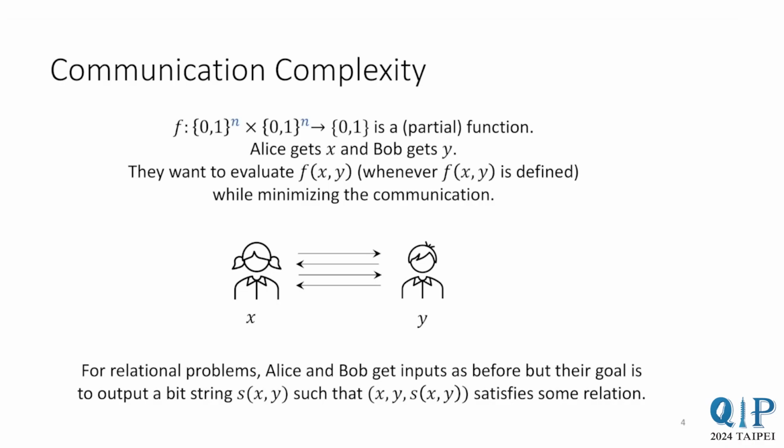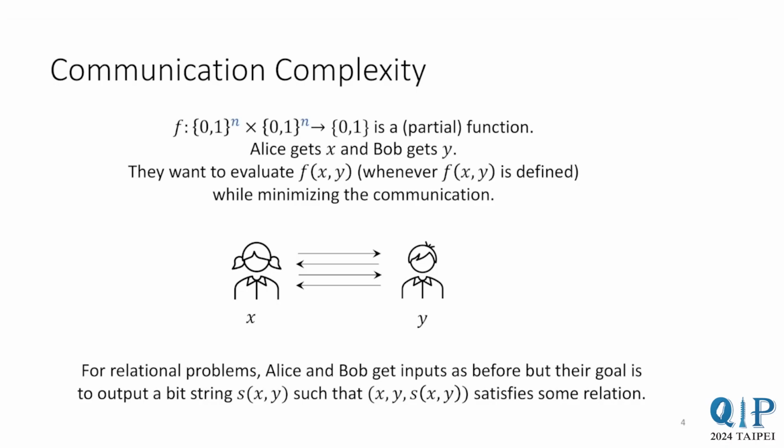One simple communication protocol is to have Alice send her entire input to Bob. Bob then has enough information to evaluate the function, and this takes n bits of communication. The hope is that for some functions, the players can do much better by using quantum communication, perhaps using only polylog n qubits of communication. This is the basic problem of quantum versus classical separations in communication complexity.